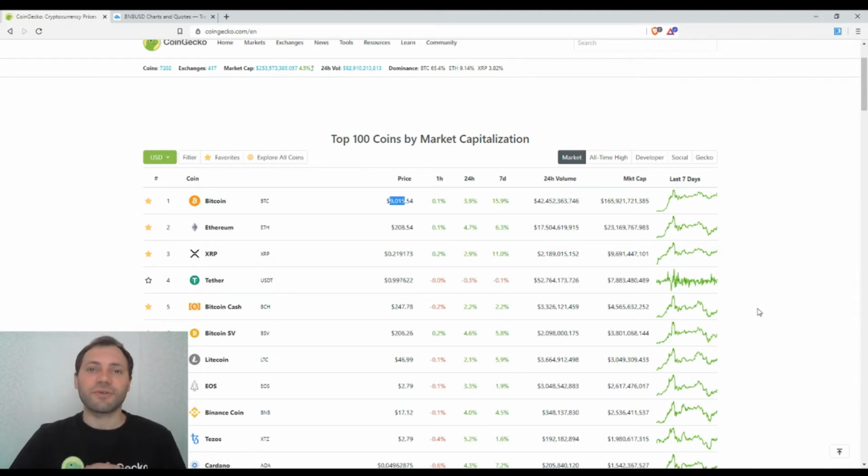And just a short reminder that yesterday I analyzed in detail the price chart of Bitcoin, and I also mentioned the upcoming long-awaited Bitcoin halving that will take place in approximately 7 days.